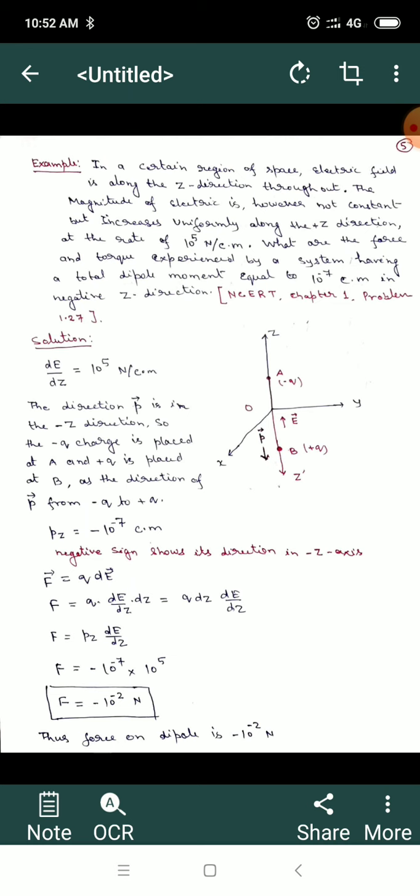Now we can find the value of F. Pz is given as minus 10 power minus 7 coulomb meter, and dE upon dz is 10 power 5. So the total force is F equal to minus 10 power minus 2 Newton. So the force on the dipole is 10 minus